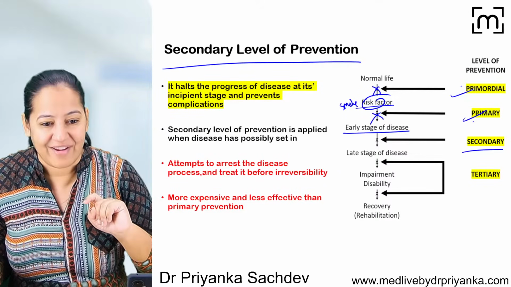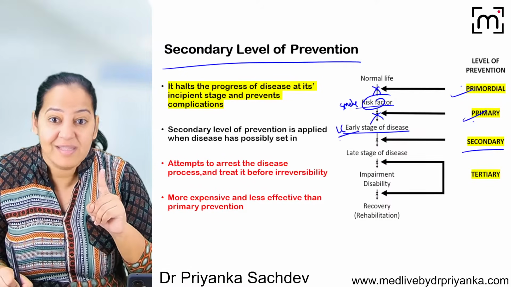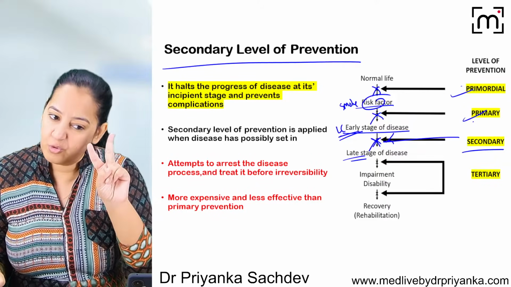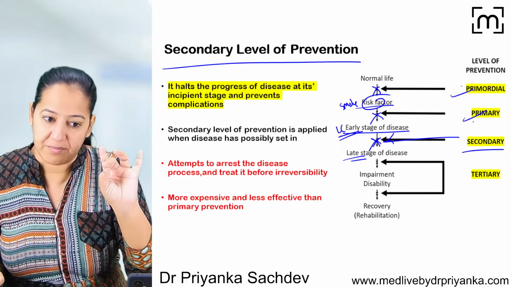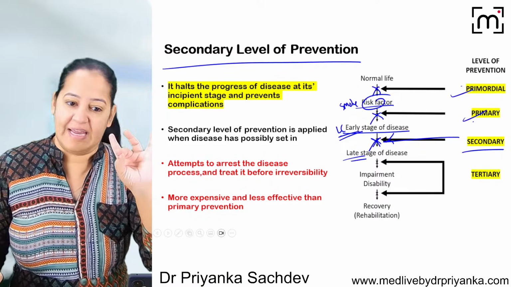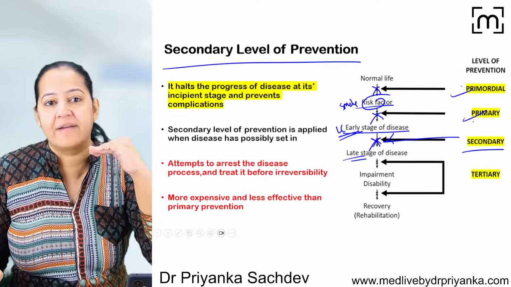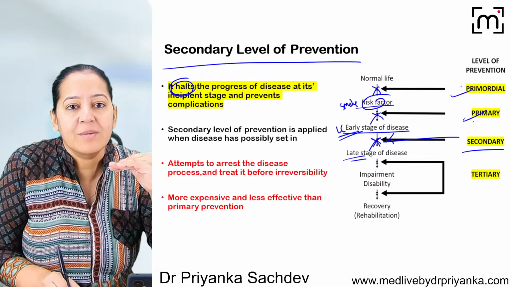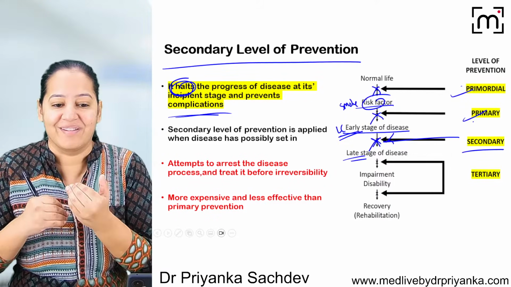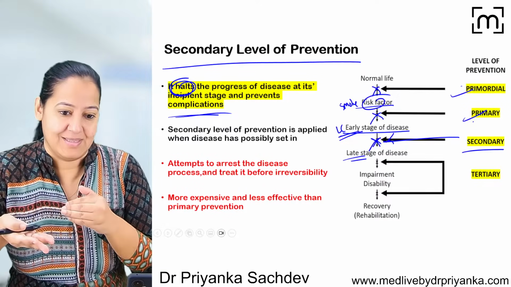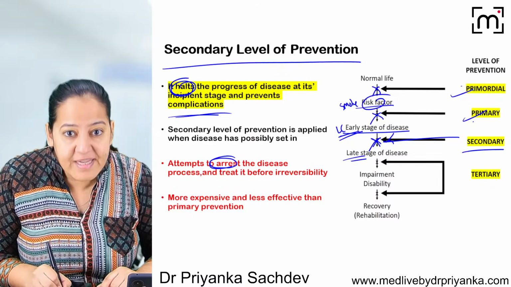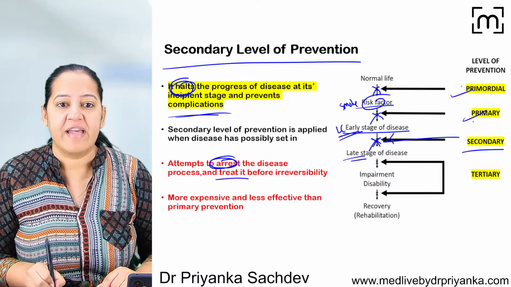Now I'm talking about secondary. The person already has lung cancer, but in early stages. It is not late stages. It is early, so we are taking the action here. We are asking the person to do two things: diagnosis and treatment. Because it is an early stage now, get diagnosed, go to the doctor right now, and whatever the treatment is, take it right now, so that we can halt the disease at early stages. It halts the progress of the disease and prevents complications. Because the disease is already there, we are taking the action after the disease, not before it. So we are arresting the disease at an early level and treating it as soon as possible.